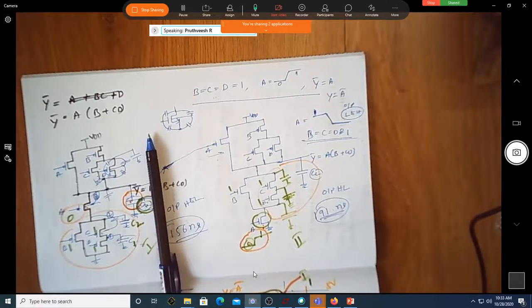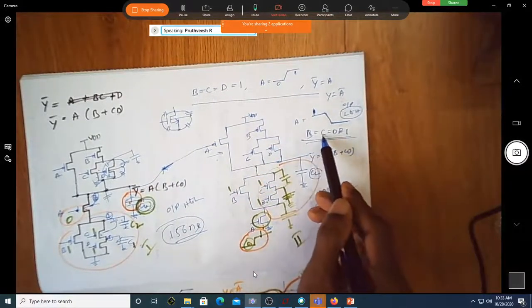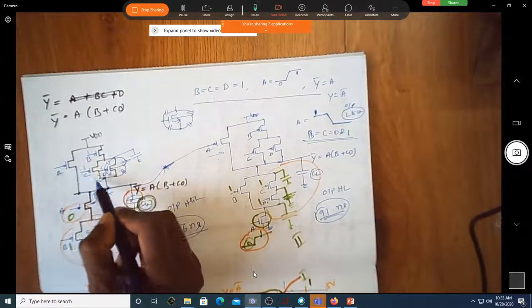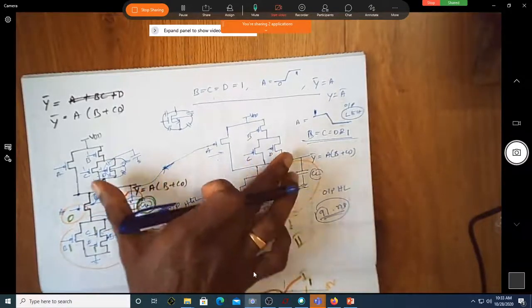Because A is parallel to the whole BCD circuit. Since we are considering B, C, D equal to 1, 1, 1, they are actually off. Correct? Yes, sir. In both cases, it is off.